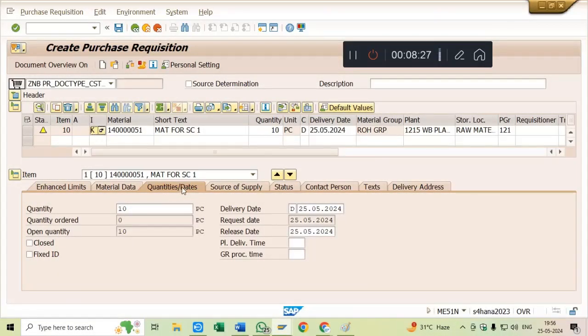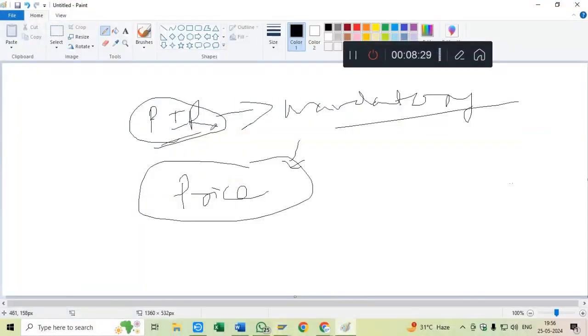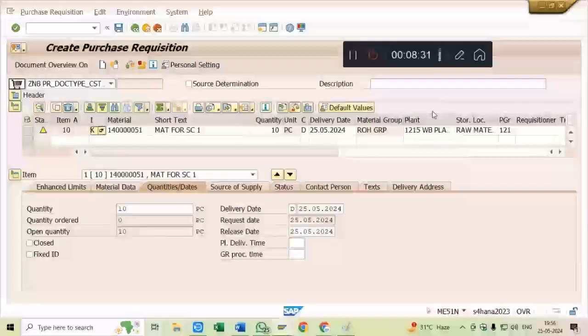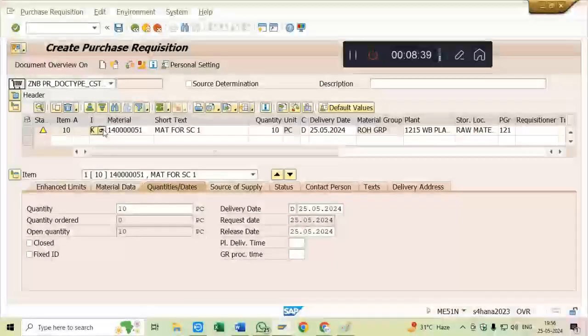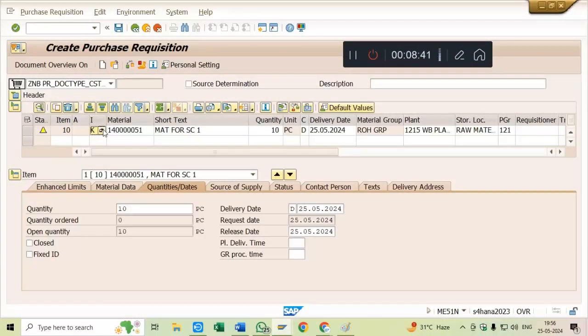For this reason only this PIR is mandatory, because whenever we do the consignment process we have to choose this item category indicator as K, the consignment indicator. Whenever I choose this, the valuation tab at the item level will vanish, so I will not get the provision for entering the price. Clear? Understand this point well. I will not get the provision for entering the price, right.